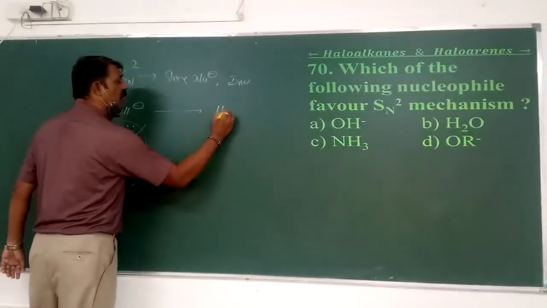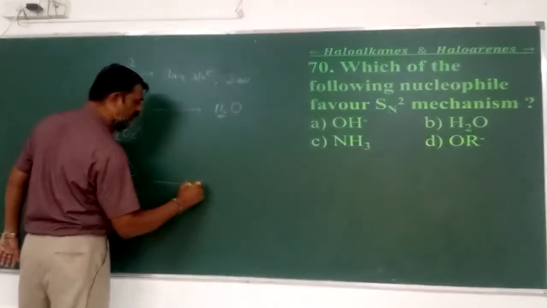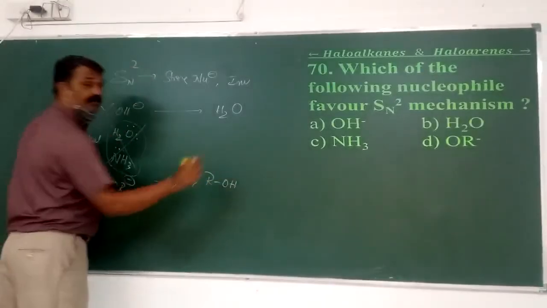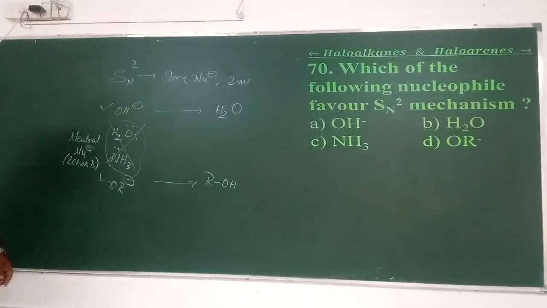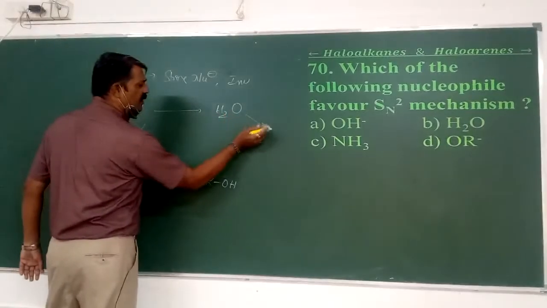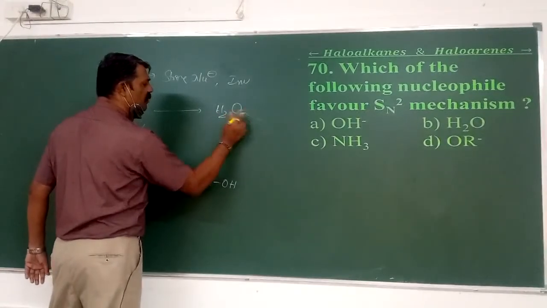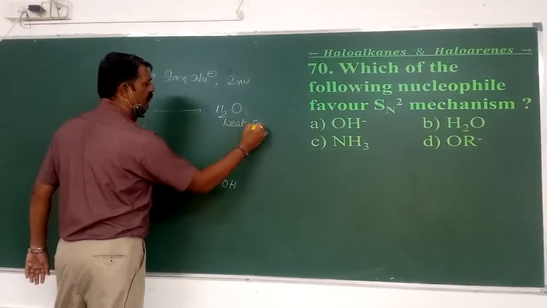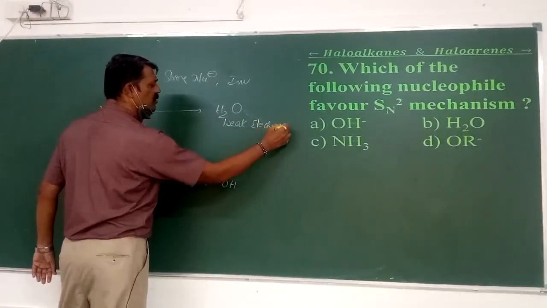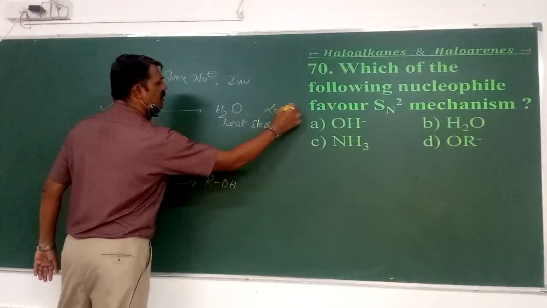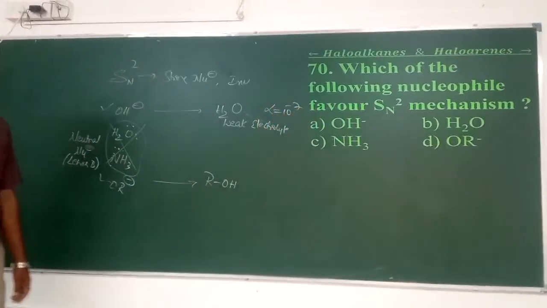The conjugate of this one is found to be the H2O and the conjugate of this one is the alcohol. Conjugate means the difference of one H plus. So here it gets ionized. It's a very, very weak electrolyte here. Why? Because its degree of dissociation is just 10 to the power of minus 7.